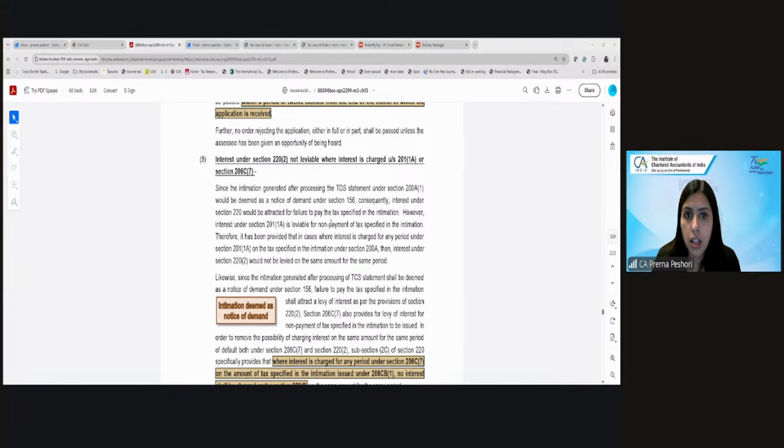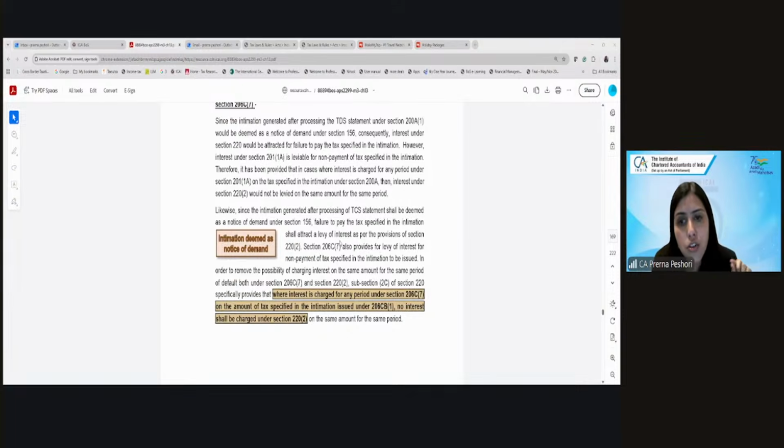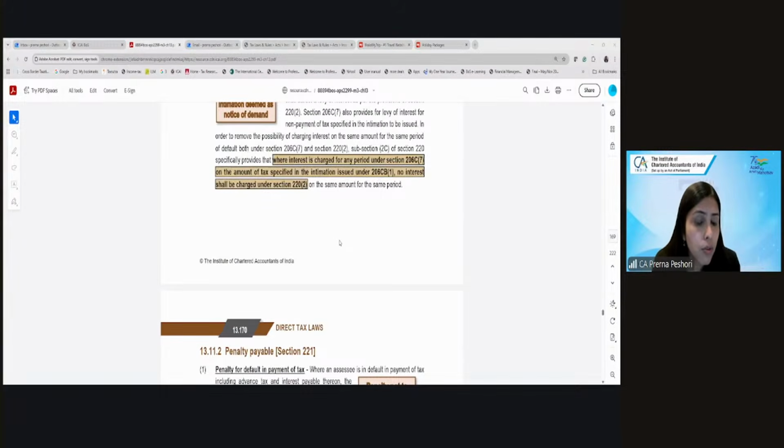So actually, if you generate an intimation of the TDS statement, processing of TDS statement, that is deemed to be a notice of demand under 156. Now, if you do not pay the TDS demand under the intimation of TDS, will the interest under 220 be applicable? The answer is no, because we have a specific interest for non-payment of TDS and TCS under 201(1A) and 206C(7). So in those cases, again, 220 will not be charged, where interest is chargeable under 206C(7) or under 201(1).